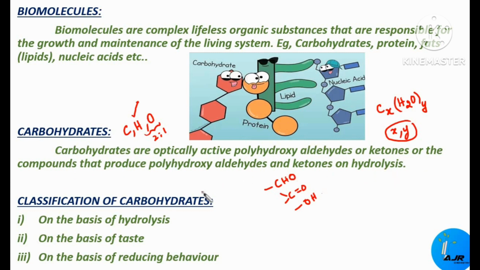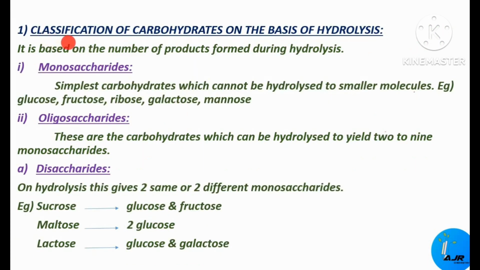Can you understand? Now let us see the classification of carbohydrates. These carbohydrates are classified on different bases: on the basis of hydrolysis, on the basis of taste, and also on the basis of reducing behavior. Let us see one by one. The first type is classification on the basis of hydrolysis, which is based on the number of products formed during hydrolysis.